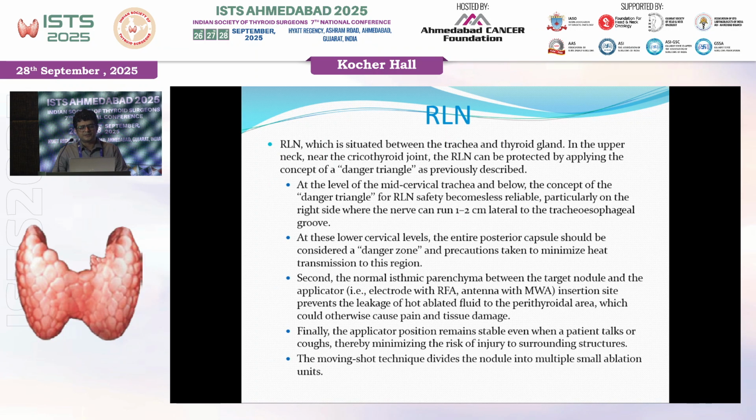Recurrent laryngeal nerve is situated between the trachea and the thyroid gland in the upper neck near the cricothyroid joint. At the mid cervical trachea and below, the danger triangle concept is less reliable, and the nerve can run 1 to 2 centimeter lateral to the tracheoesophageal groove. In the lower cervical level, the entire posterior capsule should be protected and we should give very good hydrodissection. Applicator position should remain stable even when the patient talks, and that is how transisthmic approach helps.